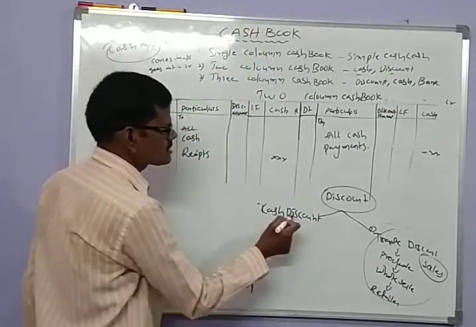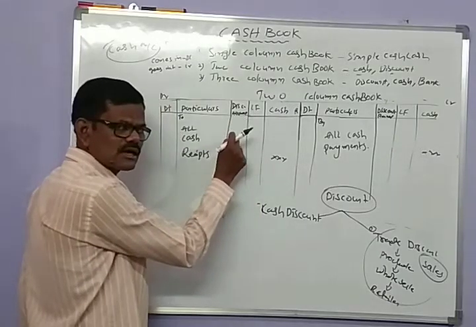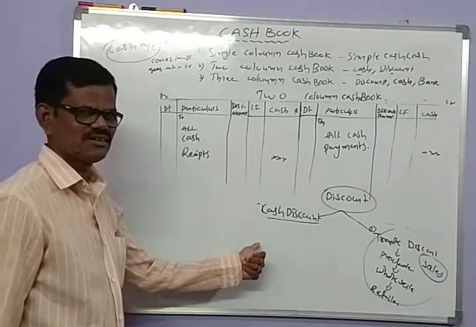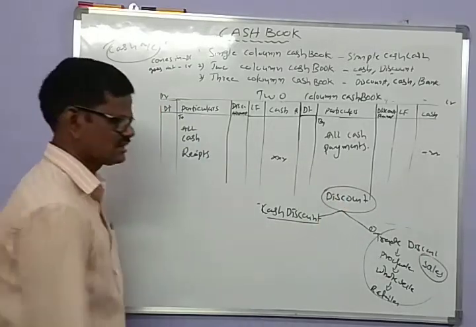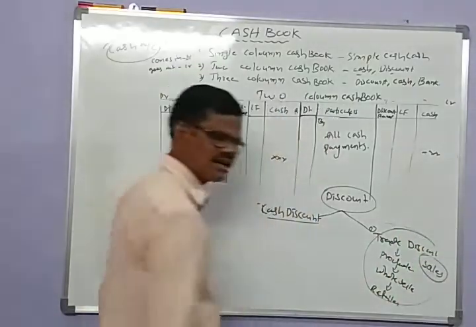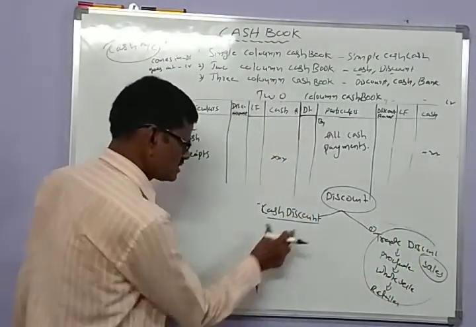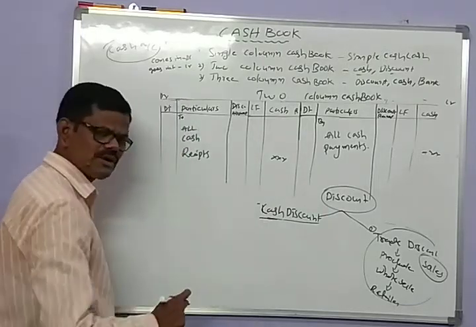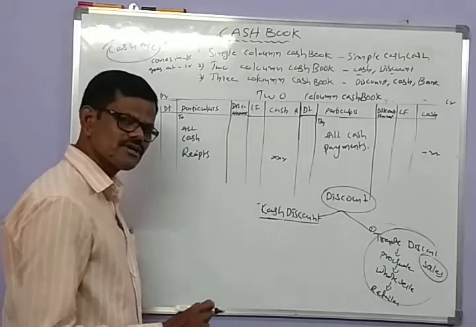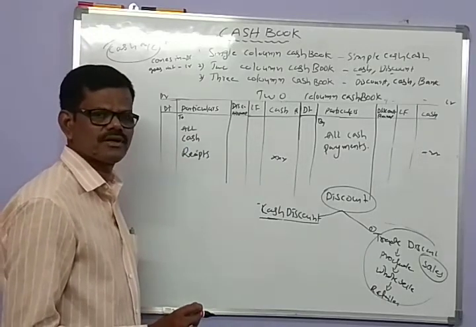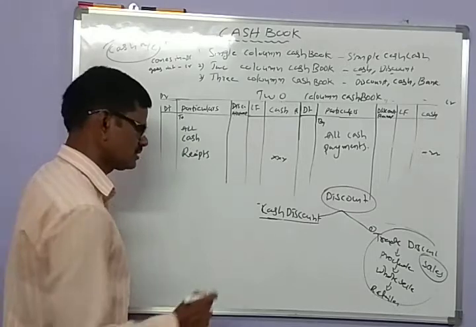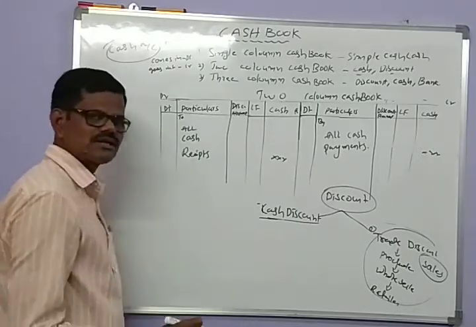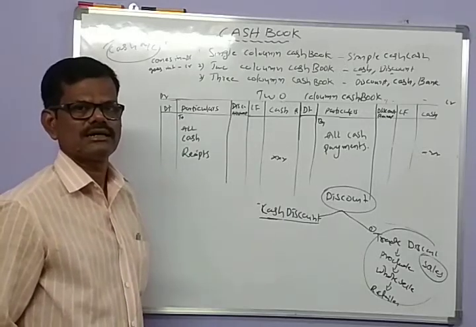The discount recorded in the cash book is cash discount. This is important. You leave the trade discount there. The trade discount is not recorded elsewhere in the books of accounts, but this is a cash discount. Cash discount is given by the receiver of cash to the payer. The cash discount is usually allowed at the time of clearing the debt.